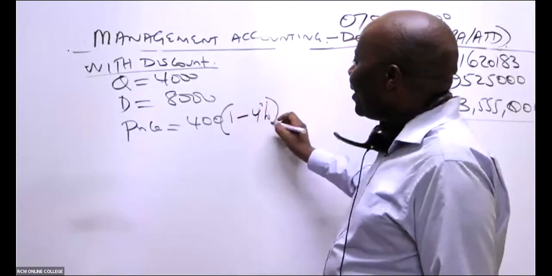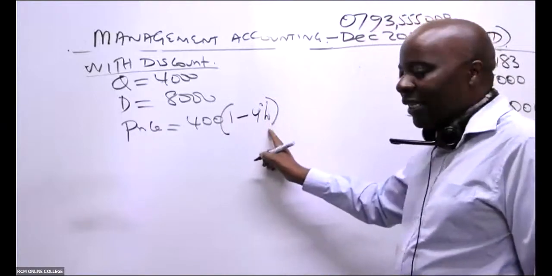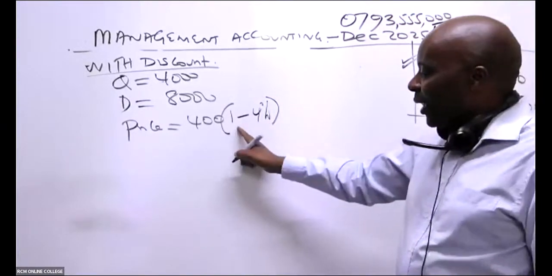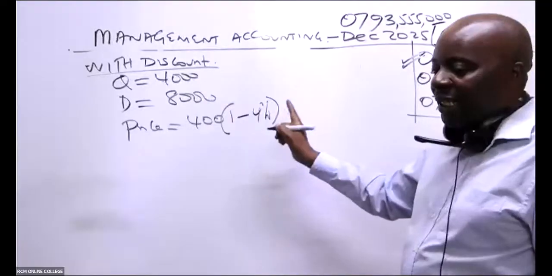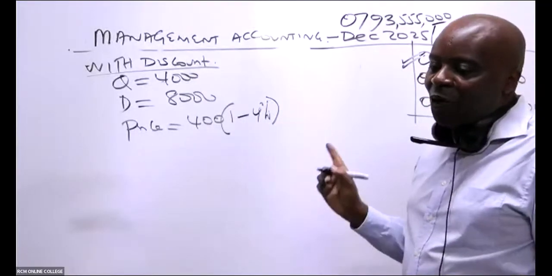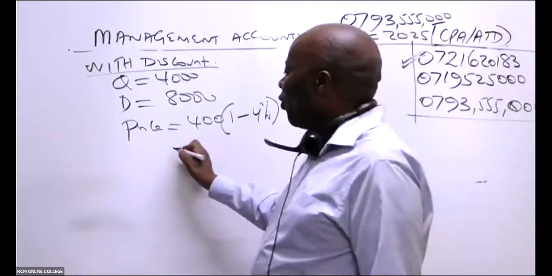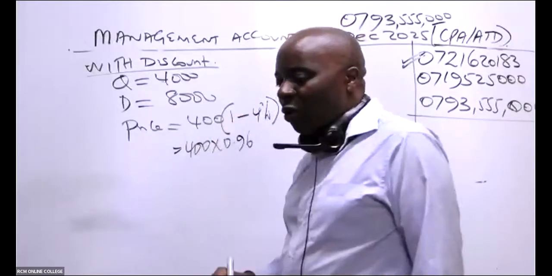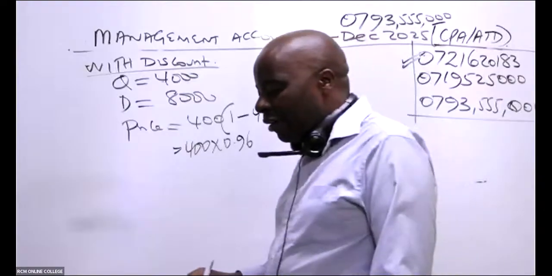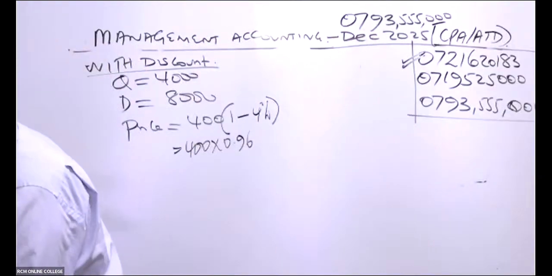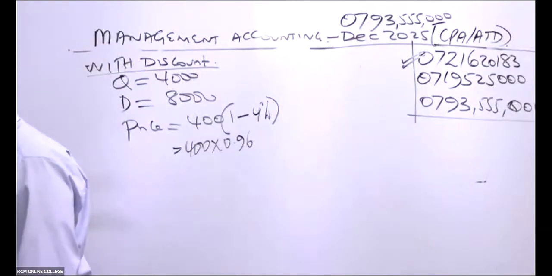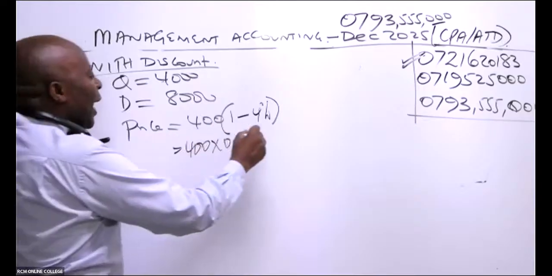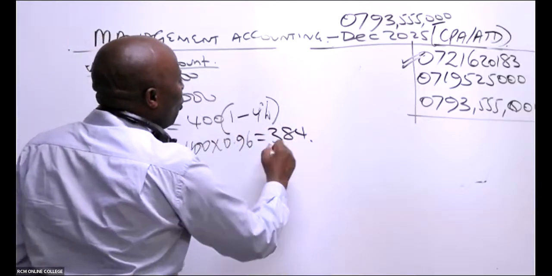They're reducing 4% from us. We're not buying this at 100%, we're going to buy this at 96%. So the new price now will be 400 times 96%, or times 0.96. 400 times 0.96. According to Caroline Kimeu, it is 384.